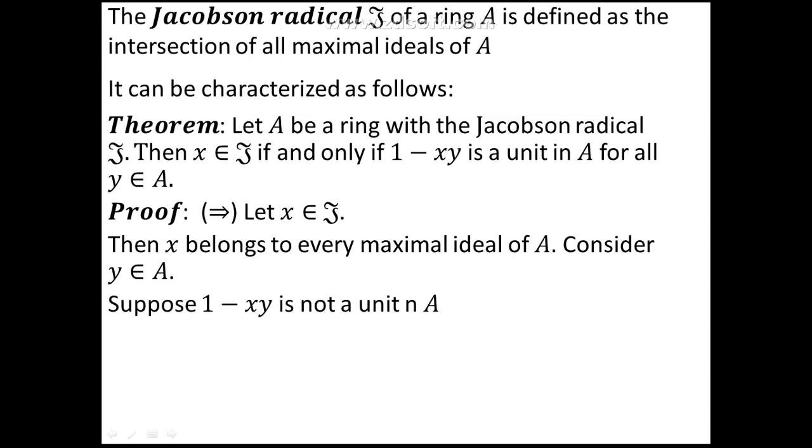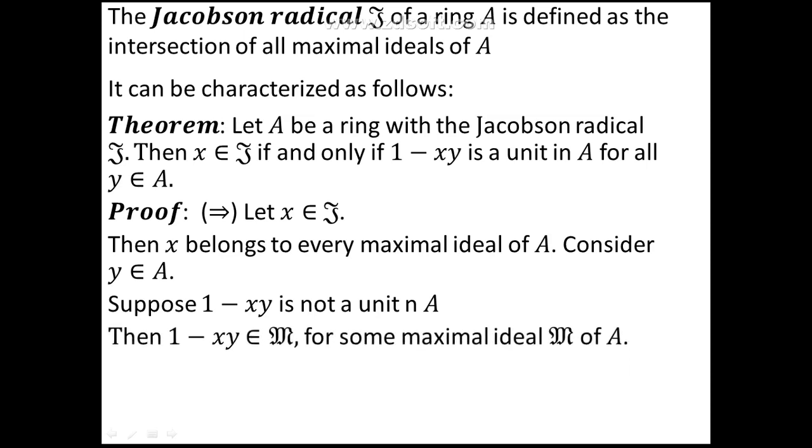1 minus xy is not a unit in A. We have already proved, as a corollary of one of the theorems, that a non-unit in a ring is always contained in a maximal ideal. There should exist a maximal ideal which contains a given non-unit element. Now we are supposing 1 minus xy is a non-unit in A, so there should exist a maximal ideal, say M, such that 1 minus xy belongs to M. So we get 1 minus xy belongs to M for some maximal ideal M of A.